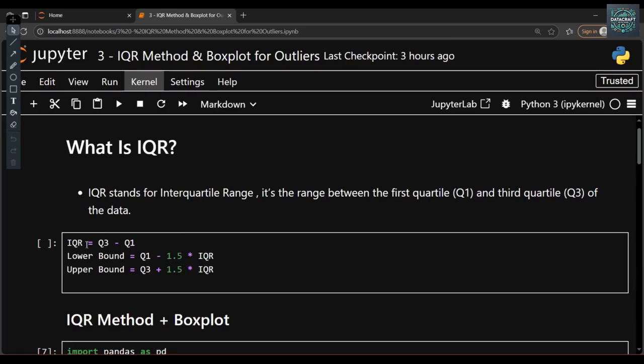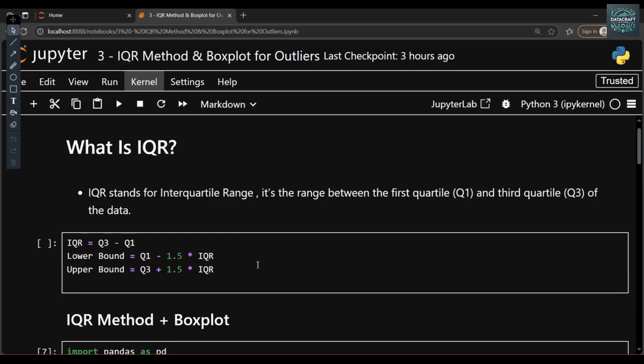The lower bound is Q1 minus 1.5 multiplied by IQR, and the upper bound is Q3 plus 1.5 multiplied by IQR. That means this is our lower bound and this is our upper bound, right?